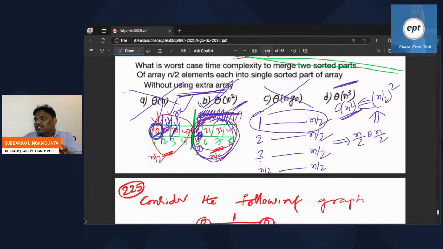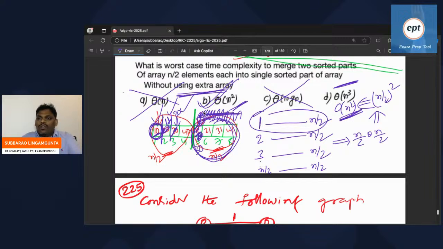In the worst case, every time it may be disturbed. Every time there is a disturbance, to make it all right takes n by 2 times. N by 2 times n by 2 is n by 2 whole square, which is order of n square. So the answer for this problem is theta of n square.